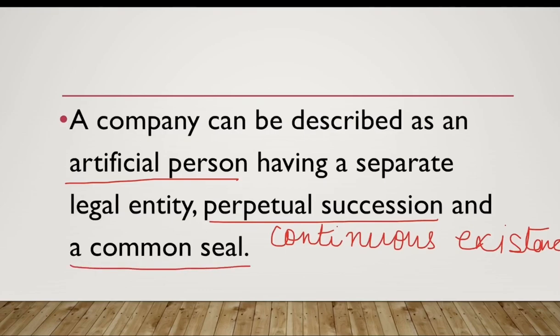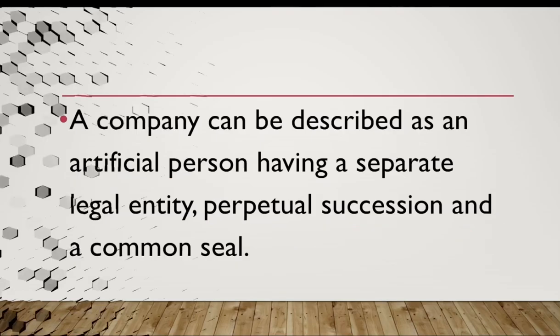Just like a human being puts a signature, in the same way, being an artificial person, it will also be signing contracts with outside parties and signing documents. For that purpose, it will require a common seal, which is prepared in the name of the company. So we have discussed the meaning of the company. Now let us move ahead with the features of a company.